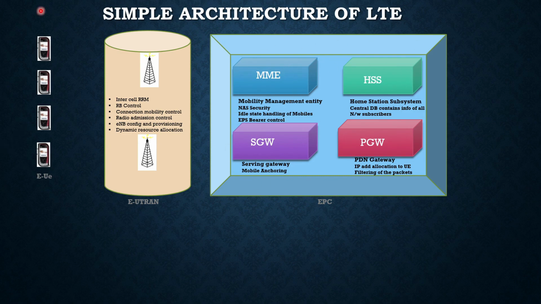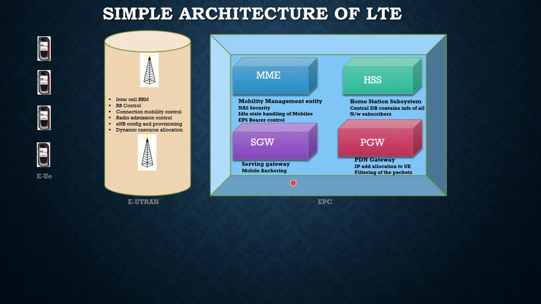The evolved UE has advanced features for accessing the LTE network. E-UTRAN contains the cells, or the eNode B. So it contains inter-cell RRM, RB control, connection mobility control, radio admission control, eNode B config and provisioning, and dynamic resource allocation. Everything is clubbed together under your E-UTRAN.